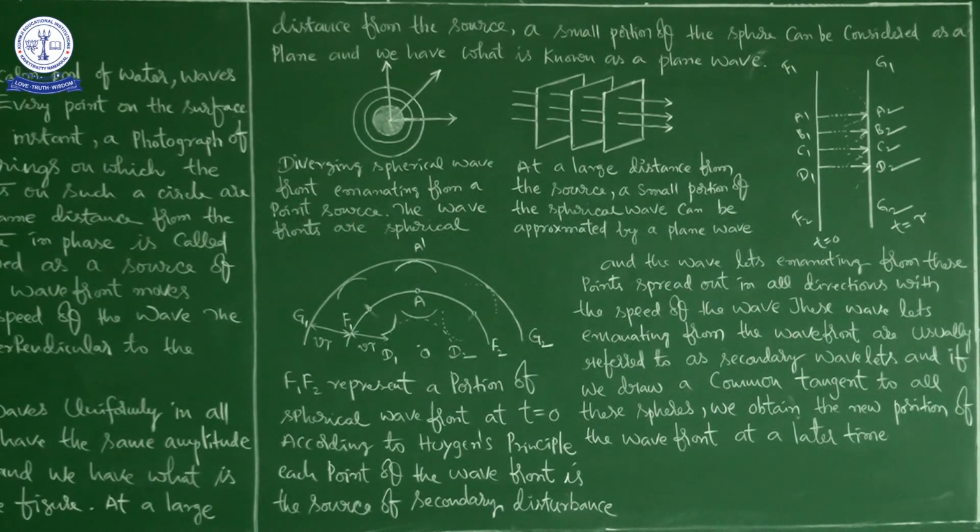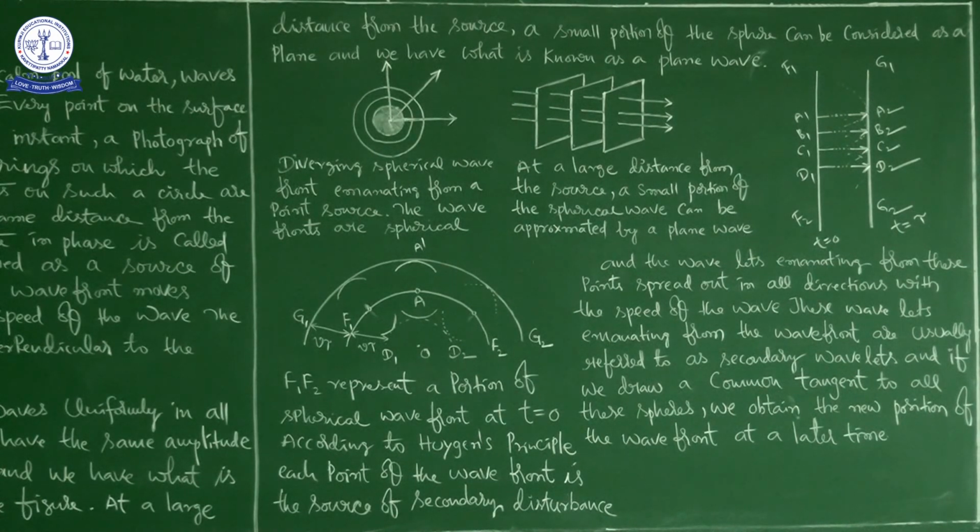Here one more important point is, this model has one important point, that is the back wave. We also have a back wave which is d1, d2 here. So d1, d2 is called the back wave. Huygens argued that the amplitude of the secondary wavelets is maximum in the forward direction and 0 in the backward direction. So this is one of the assumptions of Huygens model. Huygens could explain the absence of the back wave. However, this assumption is not satisfactory, and the absence of the back wave is really justified from wave theory.